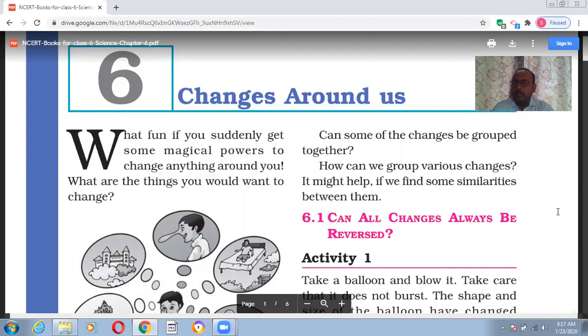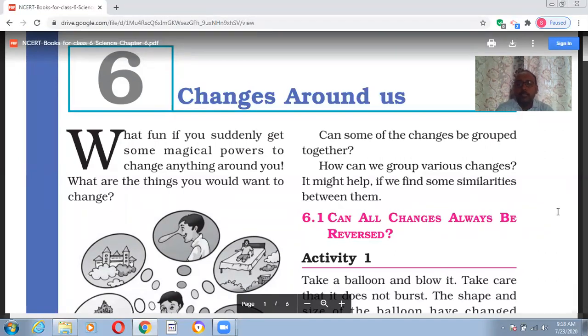All changes are useful. So, how do we identify that some change has taken place? A change can be identified by the effects it produces. The substance or the object undergoing a change may change in its size, shape, color, position, state, or chemical nature. I am repeating, the substance or the object undergoing a change may show change in size, shape, color, position, state, or chemical nature. Right?